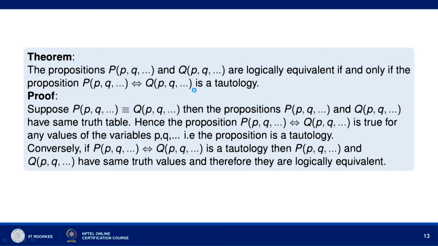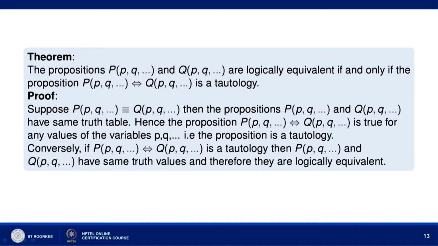The propositions P(p,q) and Q(p,q) are logically equivalent if and only if the proposition P(p,q) implies and is implied by Q(p,q) is a tautology. That is why we said that there are an infinite number of tautologies.